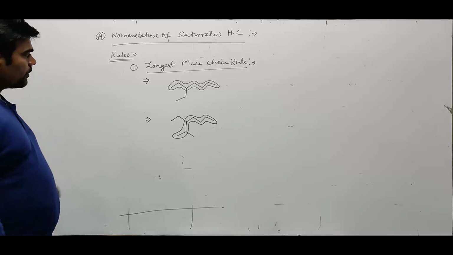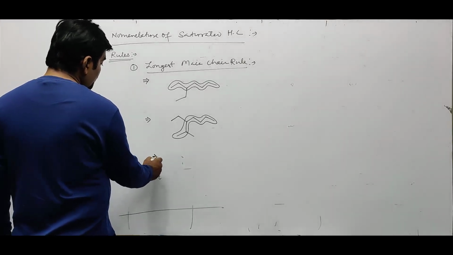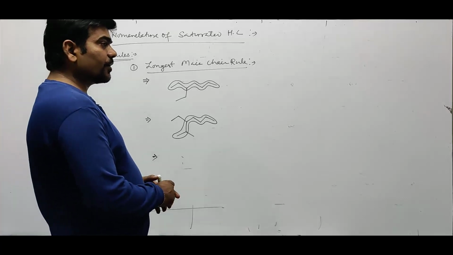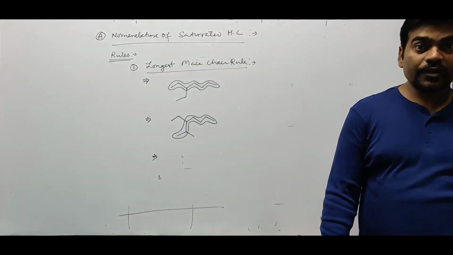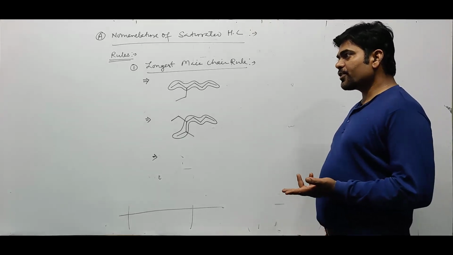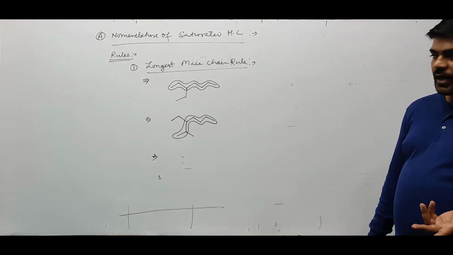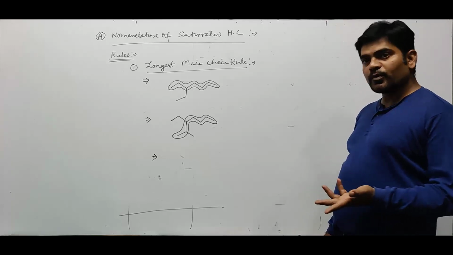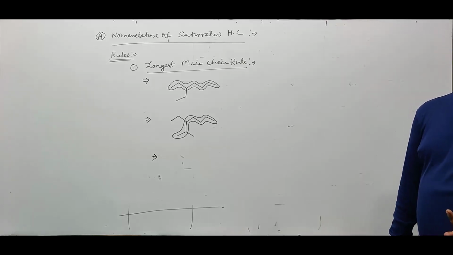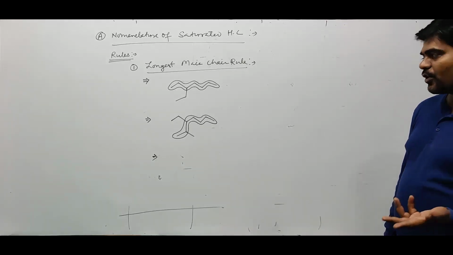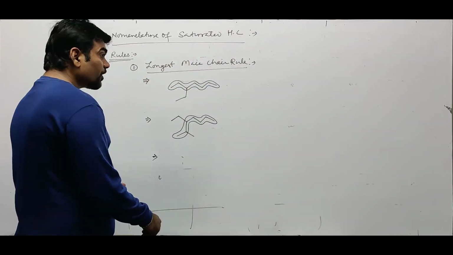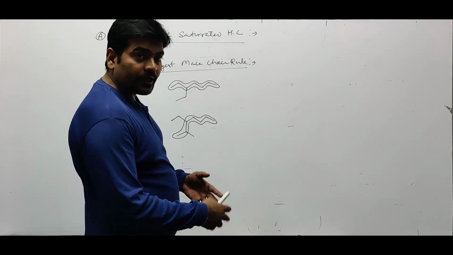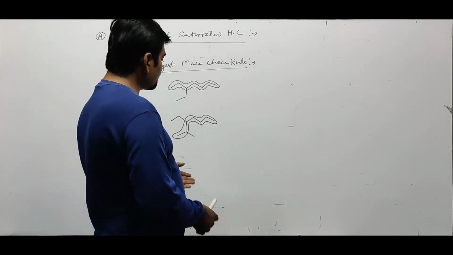Alright. Then the third possibility is what? Two chains are present with the same number of carbon atoms and the same number of branches. Then what to do? Then the chain which has the lowest sum of the positions of the branches will be considered as the longest main chain. If everything is the same, then any chain will be considered as the longest main chain.